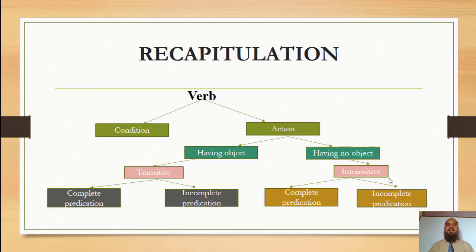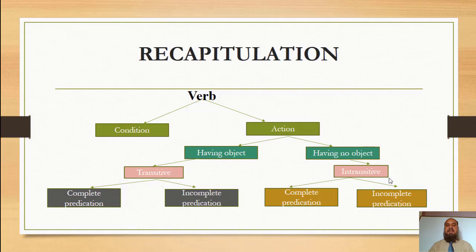Let us recapitulate today's learning of the verb. At first, a verb shows the condition of the subject or an action of the subject. Action has two aspects. That action may have an object or no object. When the action has an object or objects, it is called transitive, and when the action has no object, it is called intransitive.